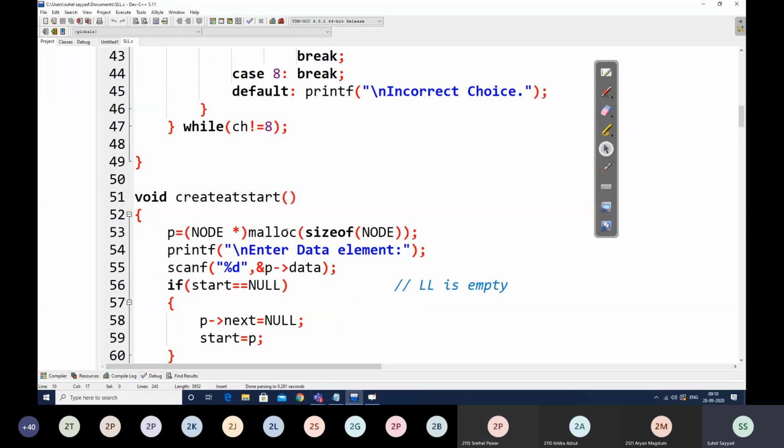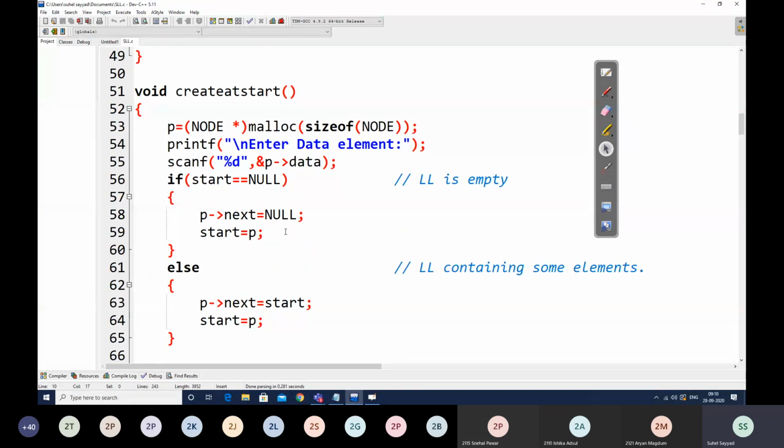So we had seen functions like create at start. In create at start, we have two cases: the linked list is empty, or the linked list is containing some elements. If the linked list is empty, then that is the only node that we will have in our linked list. In these cases, first we use a function called malloc, which helps us allocate the memory for that particular node. And then we'll scan the data of that particular node in p's data.